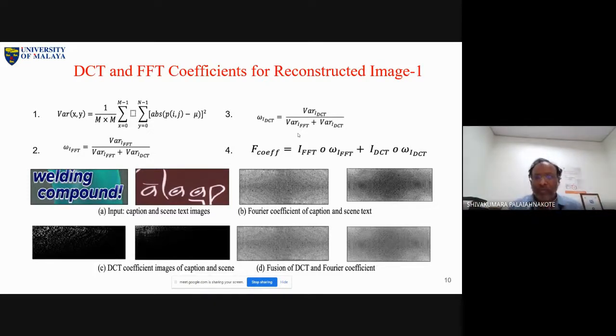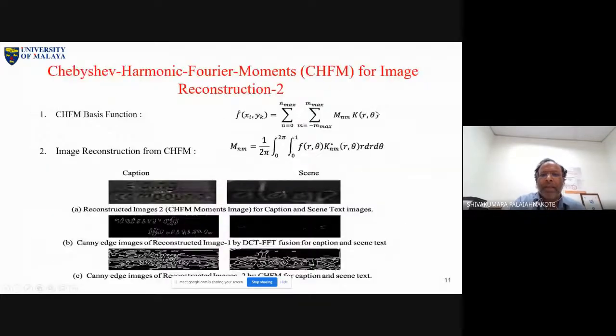Okay, that's one. And another thing: we used Fourier. This is actually CHFM moments for reconstruction. What is the interesting property of CHFM? These are orthogonal moments. That means when you give an input image, you will get a reconstructed image. That's an orthogonal basis function, and there are many other things.